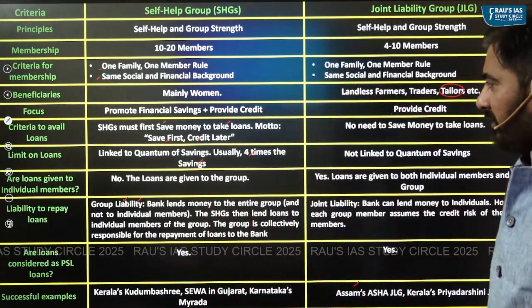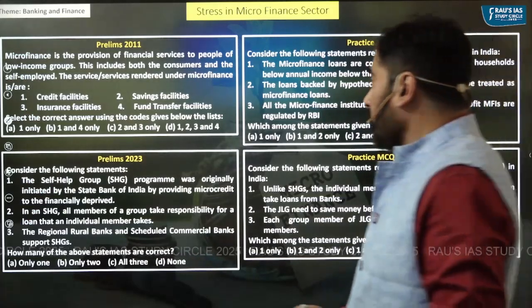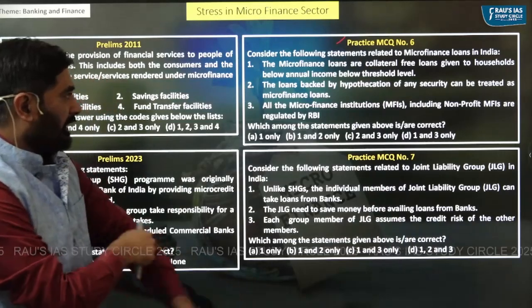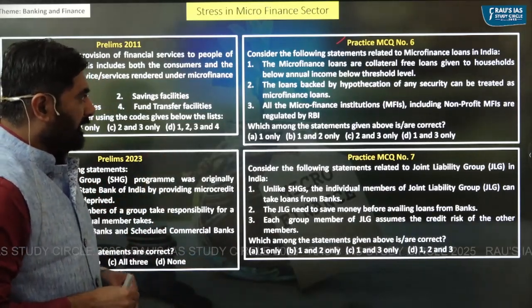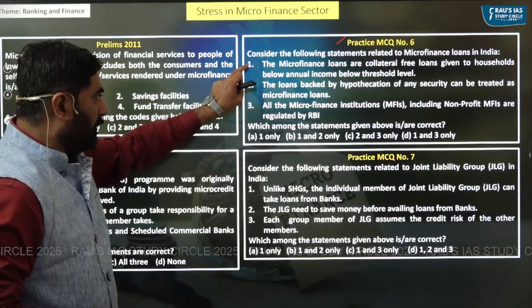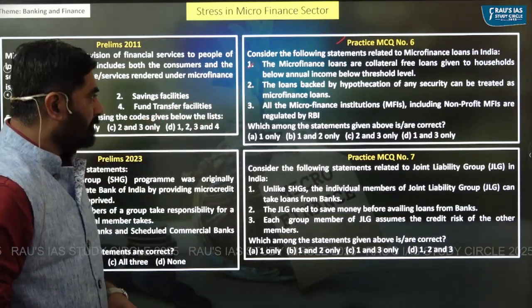So having understood this, let's take up practice question number 6. Consider the following statements related to microfinance loans in India. One: Microfinance loans are collateral-free loans given to households having income level below a threshold level, correct?